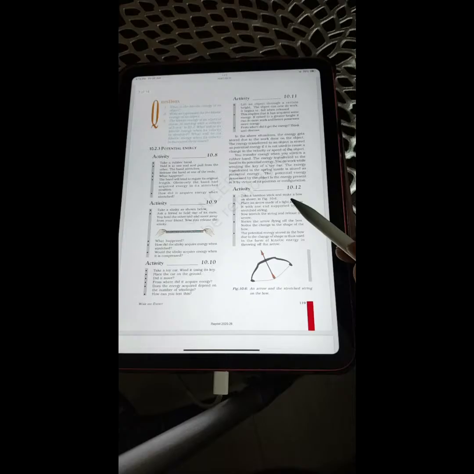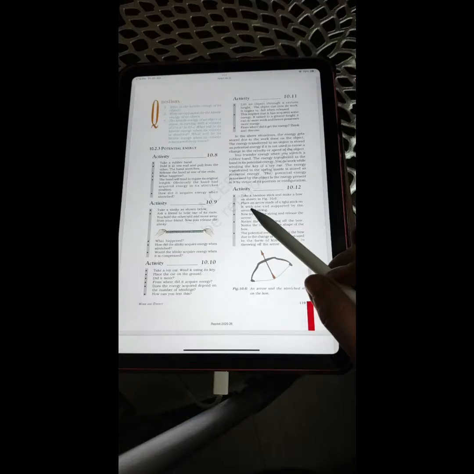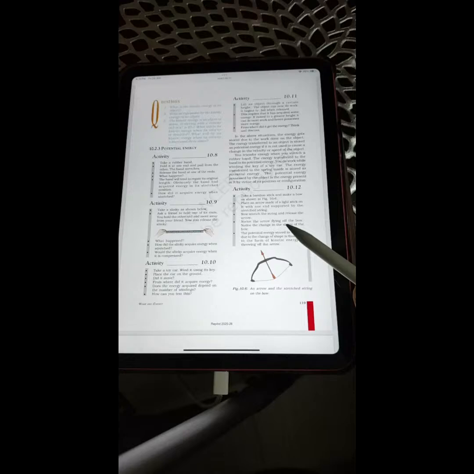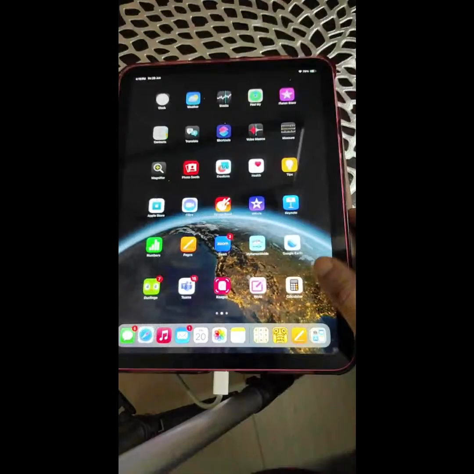Activity 10.12. Take a bamboo stick and make a bow as shown in figure 10.6. Place an arrow made of a light stick on it with one end supported by the stretched string. Now stretch the string and release the arrow. Notice the arrow flying off the bow. Notice the change in the shape of the bow. The potential energy stored in the bow due to the change of shape is then used in the form of kinetic energy in throwing the arrow. Figure 10.6 is showing you an arrow and stretched string on the bow.